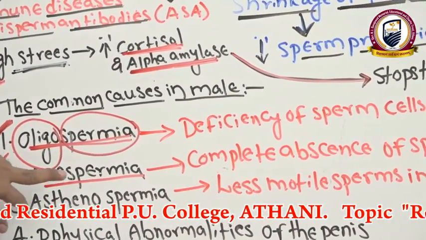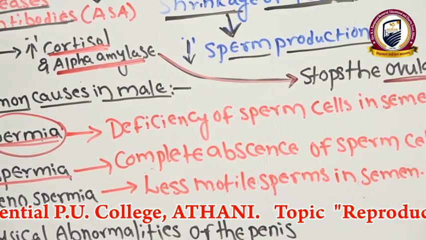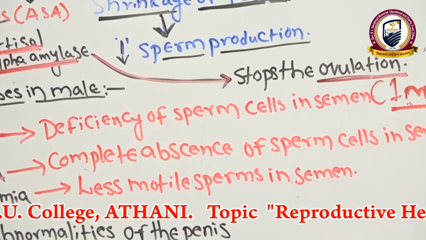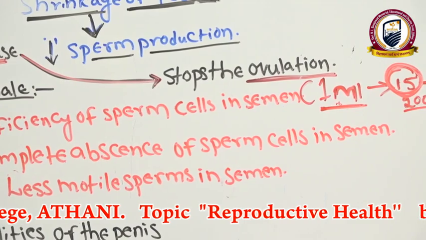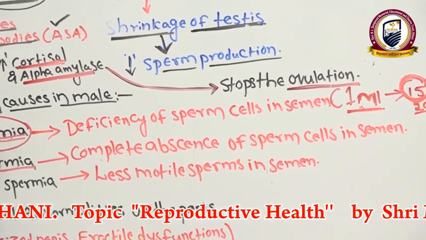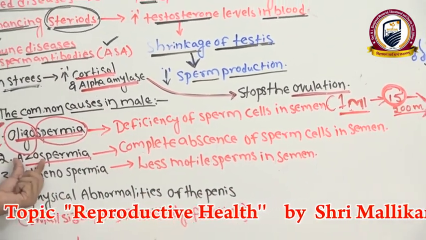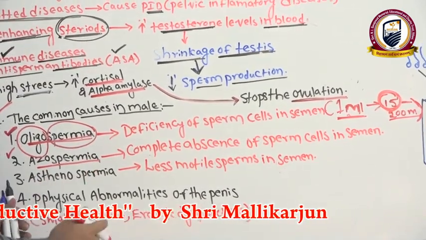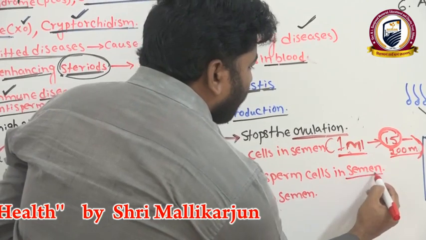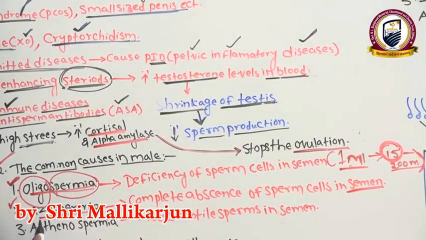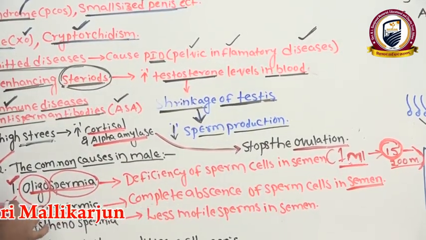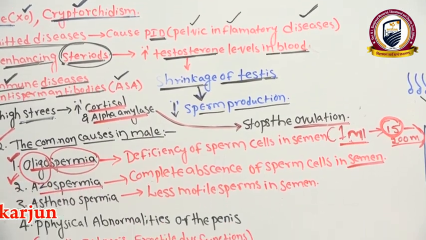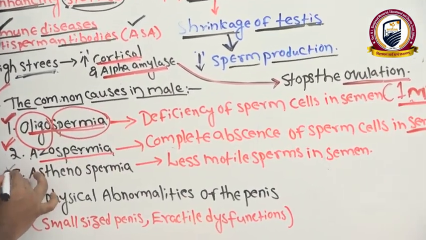Azoospermia means, zoo means animal. Azo means in this case the sperms are absent. Absence of sperms in a semen. In this case also, fertilization will not occur. Right. Now the third one.